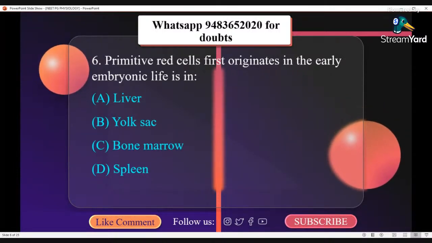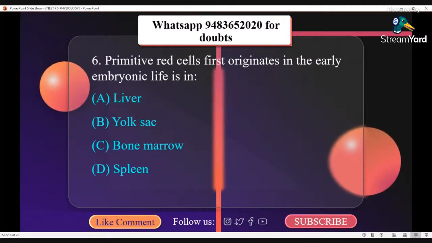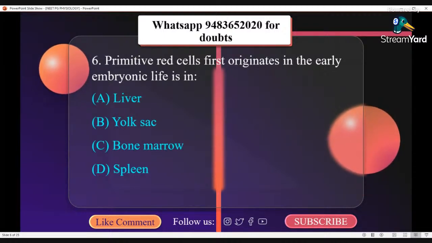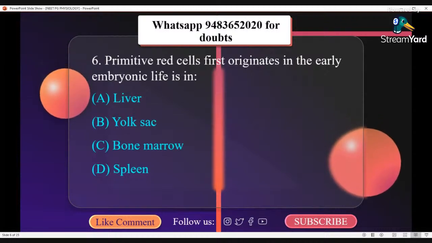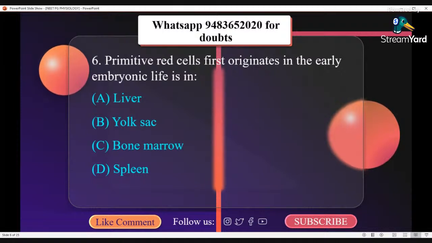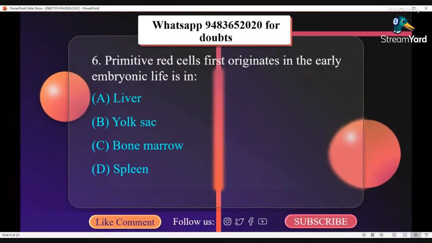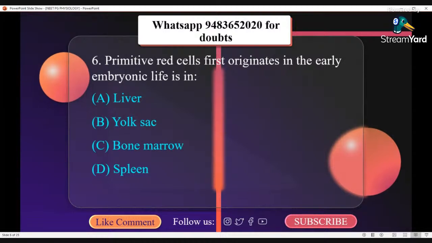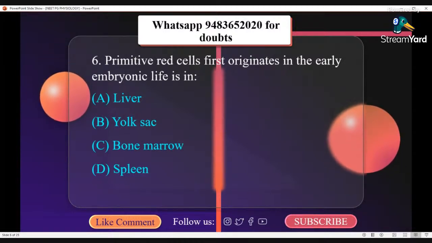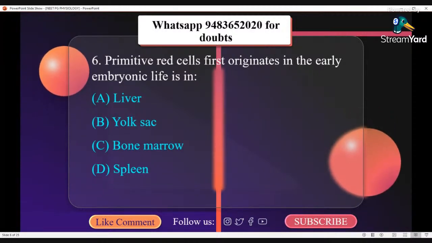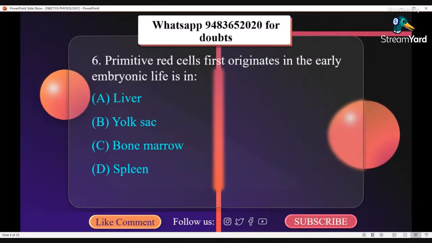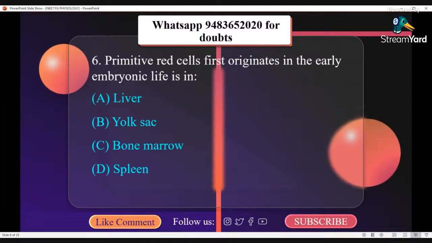Yolk sac. During embryogenesis, hematopoiesis occurs in the extraembryonic yolk sac, the fetal liver, the thymus, and the preterm marrow. The origin of hematopoietic cells is closely related to gastrulation, the formation of mesoderm cells, and to the emergence of endothelial lineage. Hematopoiesis is first established soon after implantation of the blastocyst, with the appearance of primitive erythroid cells in the blood islands of the yolk sac, beginning at day 18 of gestation. Primitive red cells derived from the yolk sac constitute a distinct transient erythroid lineage that differs from definitive red cells but subsequently mature in the fetal liver and marrow.